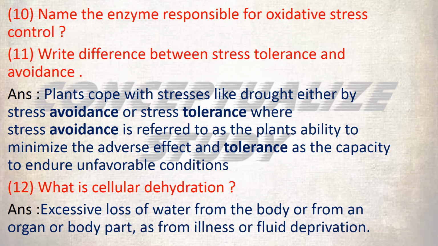As also I skipped one of these questions for you. Name the enzyme responsible for oxidative stress control. Write difference between stress tolerance and avoidance. Plants cope with stresses like drought either by stress avoidance or stress tolerance, where stress avoidance refers to the plant's ability to minimize the adverse effect and tolerance is the capacity to endure unfavorable conditions.